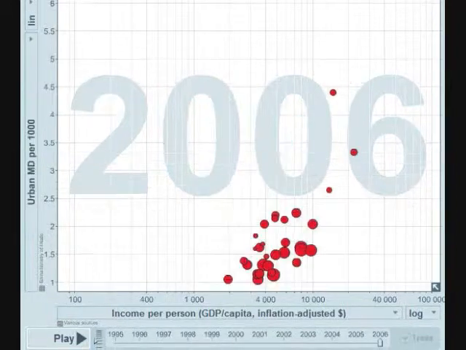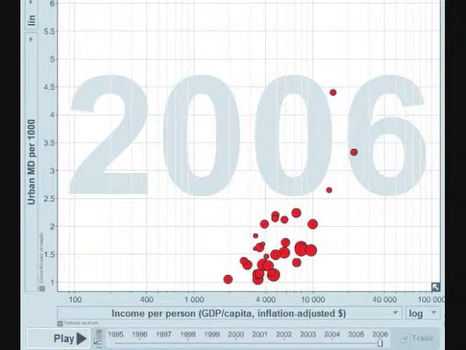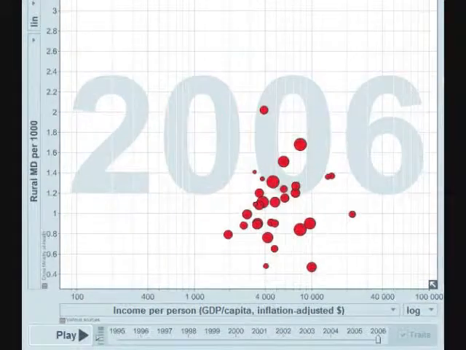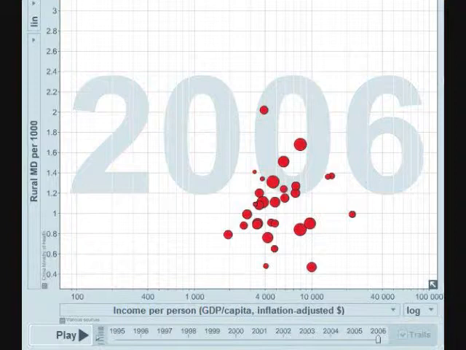We can say that the increase in income inequality in urban China was about 3% between 2000 and 2005. On the other hand, the inequality of income in the rural areas is considerably lower. We can see this in the following graph, where we put the urban MD for 1,000 versus the income per person, and rural MD for 1,000 versus the income per person, which shows quite a difference. Urban incomes in China now average about $1,000 a year, while in the countryside, incomes average just over $300 each.